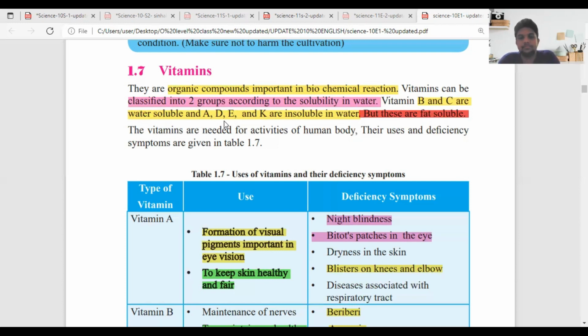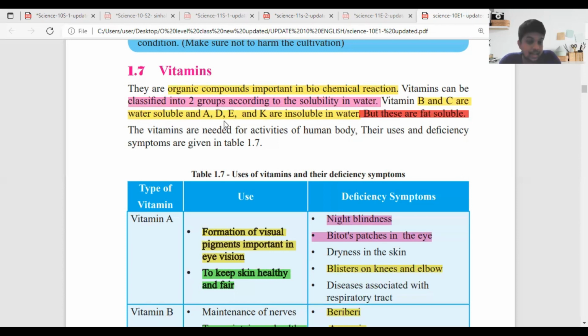First one, write down water soluble vitamins. Second one, fat soluble vitamins. For the water soluble vitamins, write within the brackets B and C. For fat soluble, within the brackets write A, D, E, K.